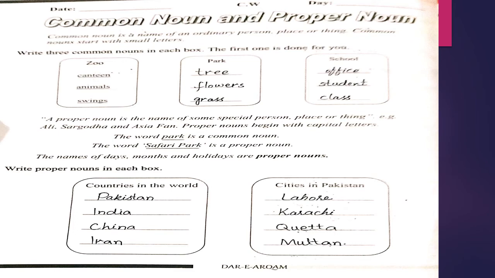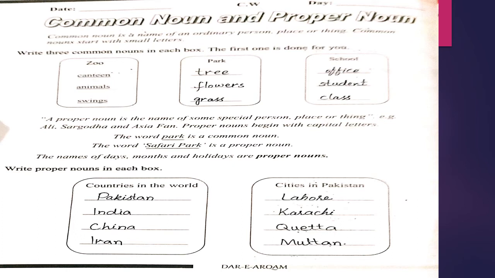Next, a proper noun is the name of some special person, place, or thing, e.g., Ali, Sargodha, and Asia Fan. Proper nouns begin with capital letters. Examples: the word park is a common noun. The words Safari Park are a proper noun. The names of days, months, and holidays are proper nouns.